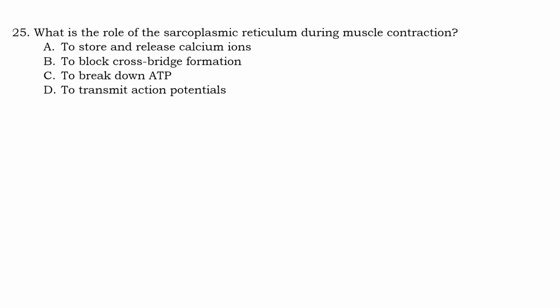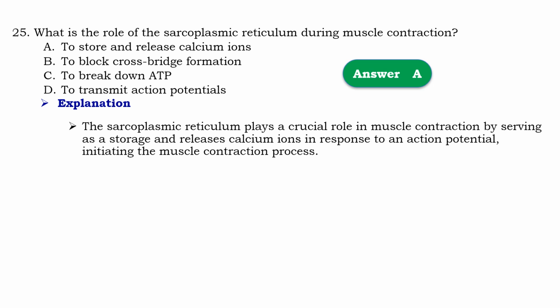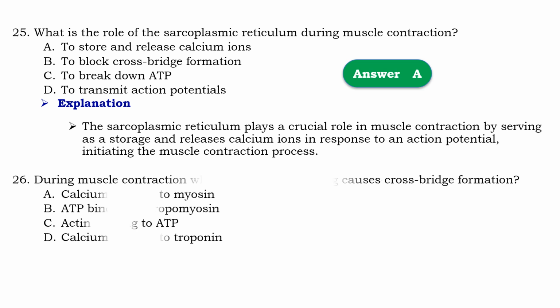Question number 25. What is the role of sarcoplasmic reticulum during muscle contraction? So that should be A, to store and release calcium ions. Means that the sarcoplasmic reticulum plays a crucial role in muscle contraction by serving as storage and releasing calcium ions in response to an action potential, initiating the muscle contraction process.